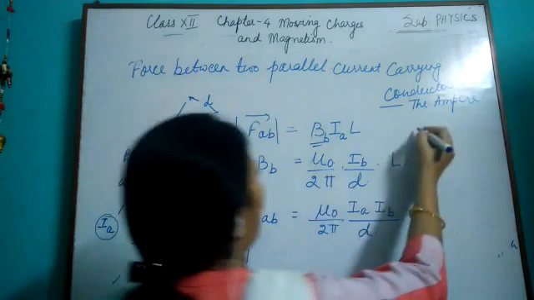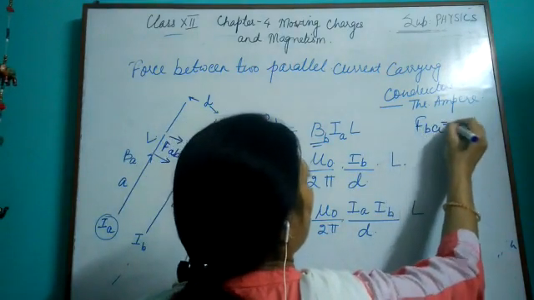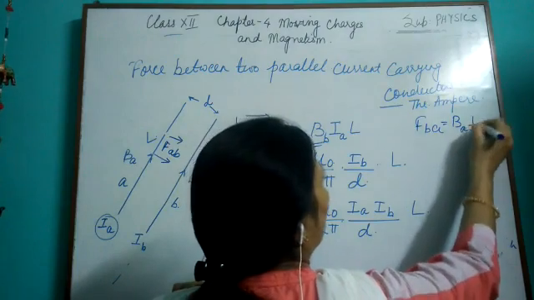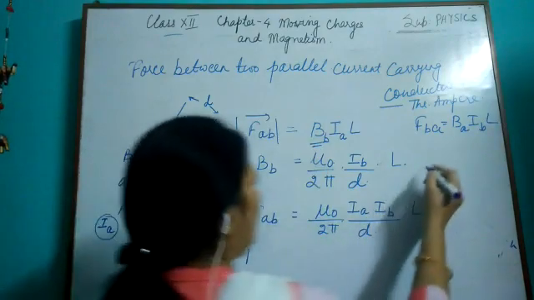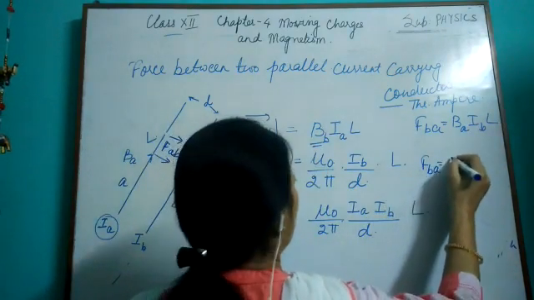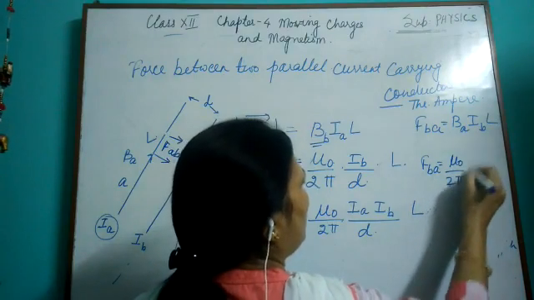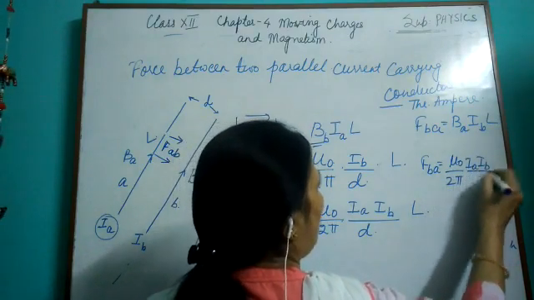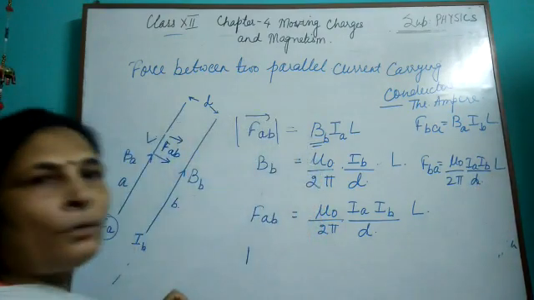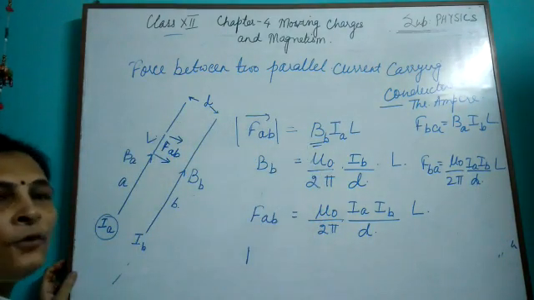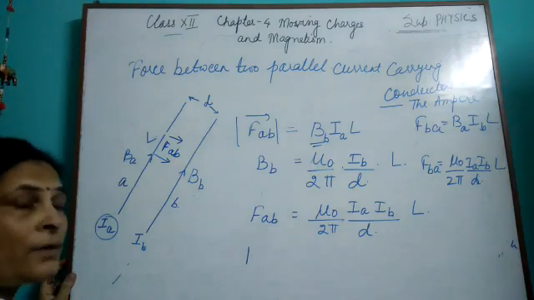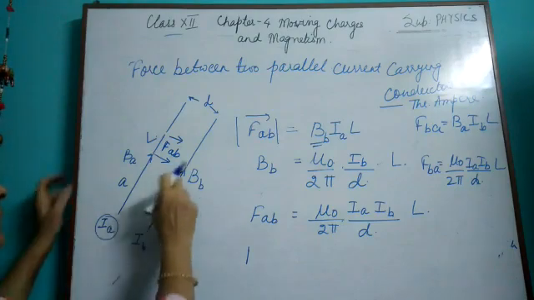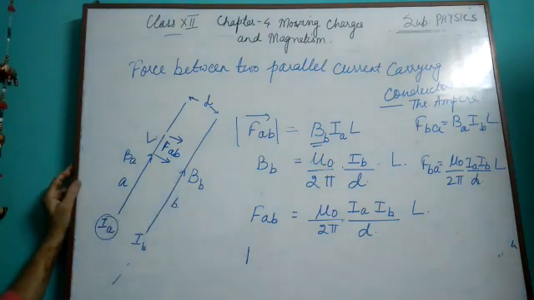Now in a similar manner, you can find out FBA. What will be FBA here? FBA will be equal to BA IBL. Doing it in a similar manner, we get FBA is equal to mu naught upon 2 pi IA IB upon D into L. So you can see that the forces are equal. The question arises of direction.